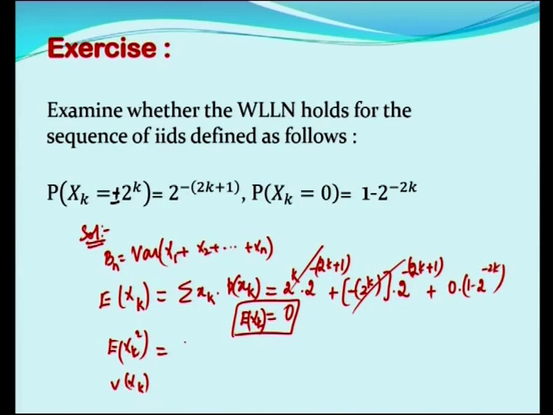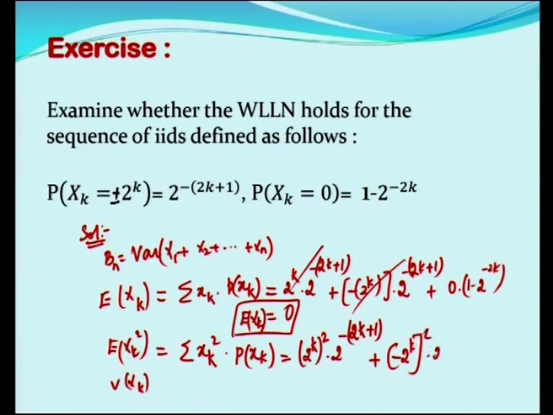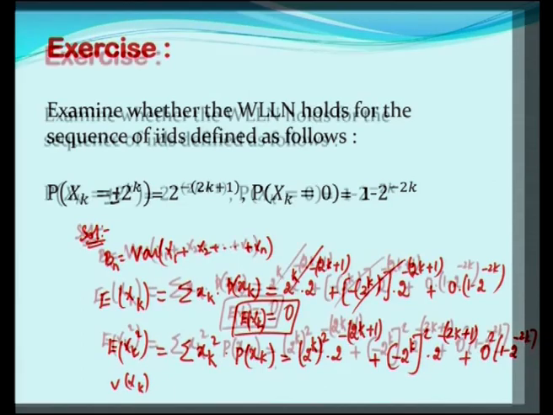Next is the expectation of xk square. According to the formula, this is xk square into p of xk. Xk square is 2 power k whole square, with corresponding probability 2 power minus 2k plus 1, plus minus 2 power k whole square into 2 power minus 2k plus 1, plus 0 square into 1 minus 2 power minus 2k.